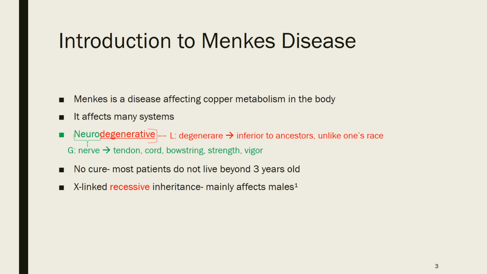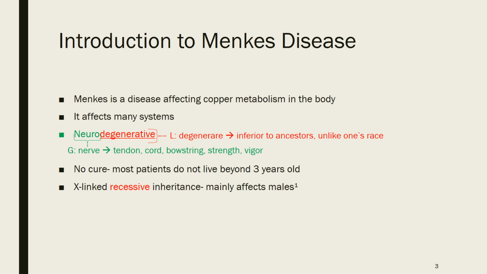So there's no cure, and most patients don't live beyond the age of 3. Many die much before this, and in a few rare cases, children have lived longer, up to around 10 years, but that's really rare. So it's X-linked recessive inheritance.